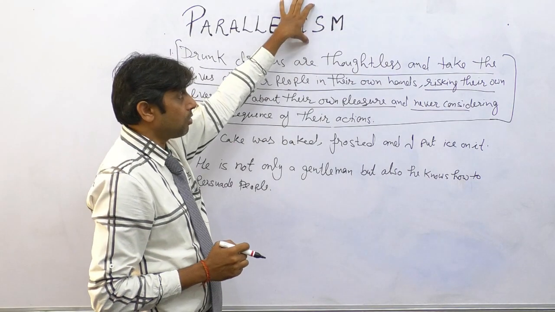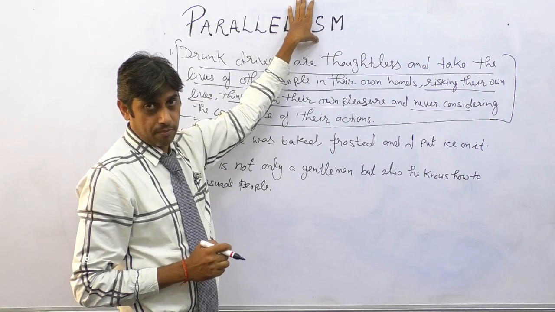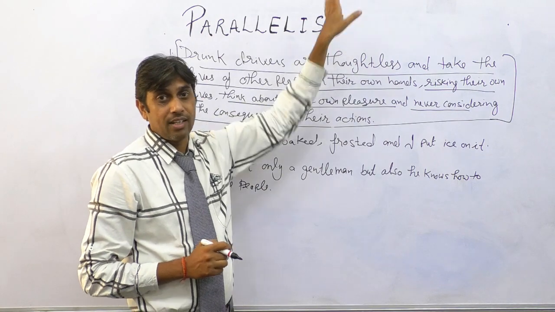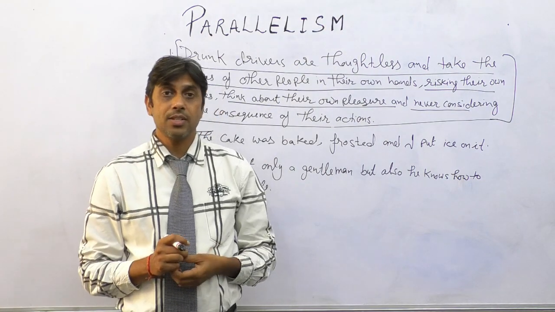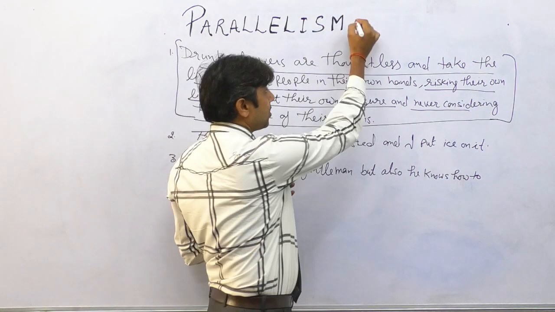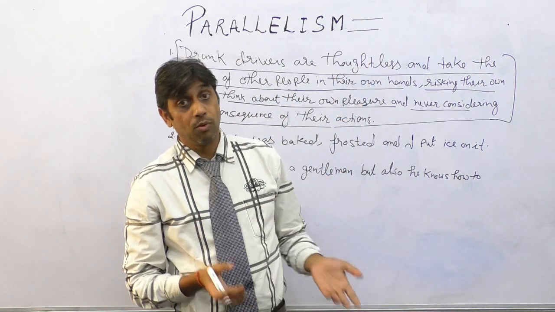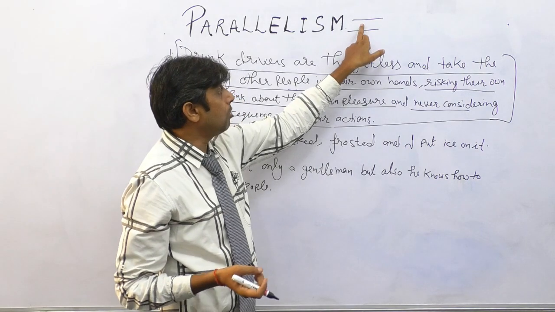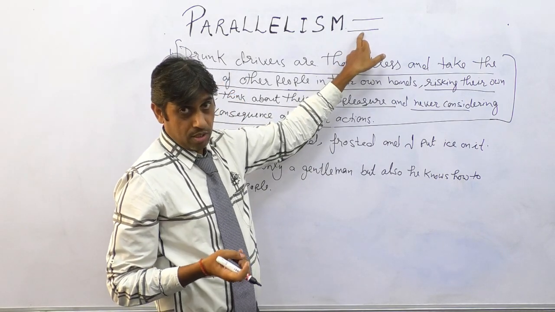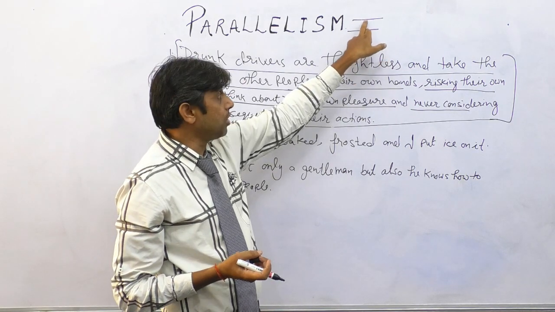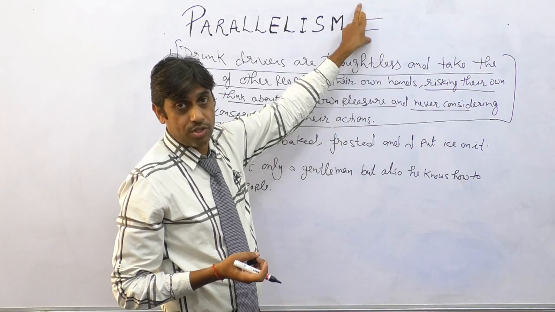Parallelism talks about the structure of the sentence. You must have studied this word in maths: parallel lines. In mathematics it talks about 2 parallel lines, but in verbal ability in English it talks about 2 or more parallel structures. The sentences and clauses that we have should have a parallel structure.